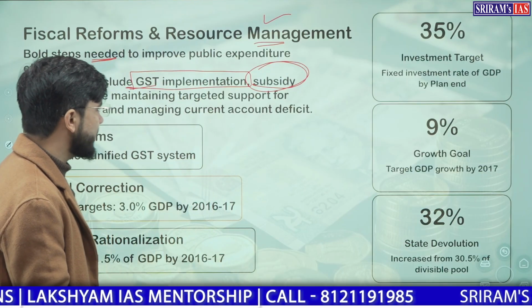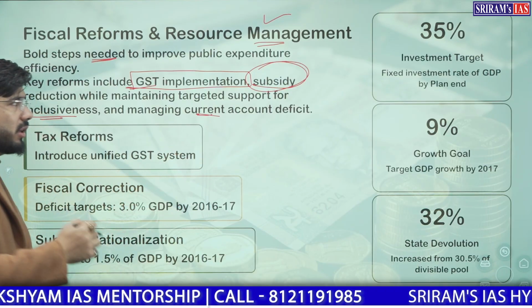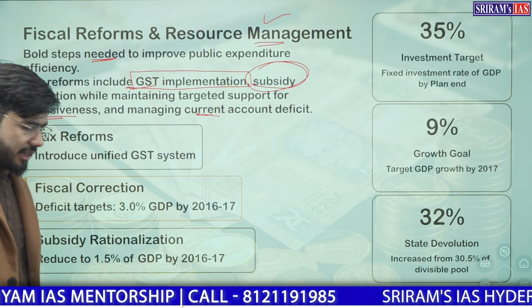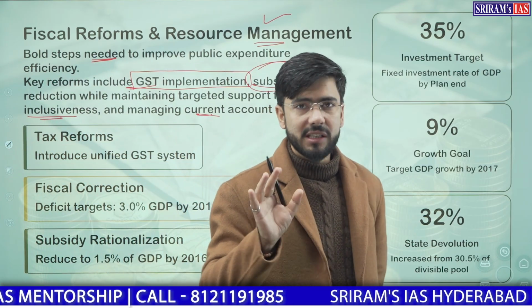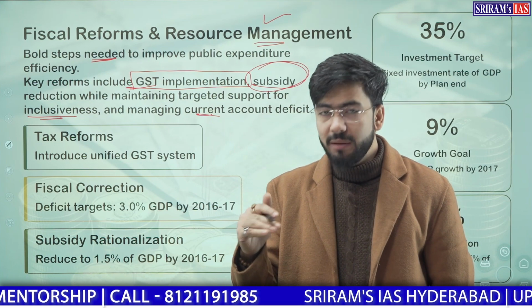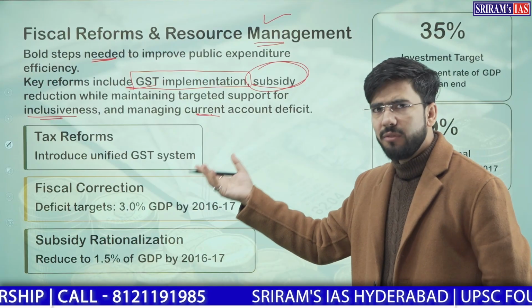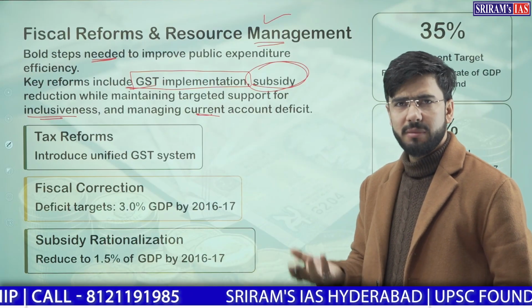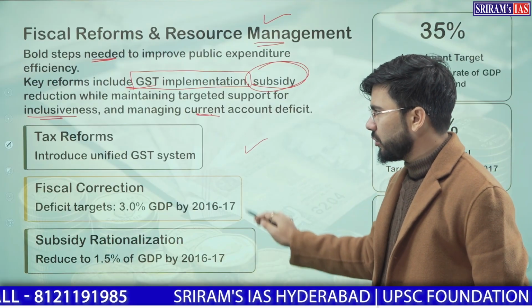Now understand, inclusiveness and the current account deficit will be the main two targets, and the NPS also, post 2015, to reduce the NPS. These were some of the targets pursued since the reform era, because since 2014 we had multiple reforms like we had in 1991. First, we introduced GST.